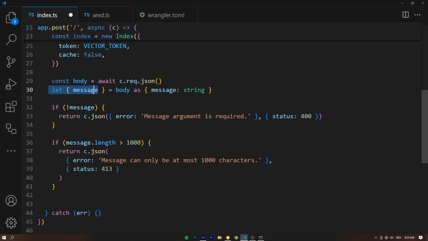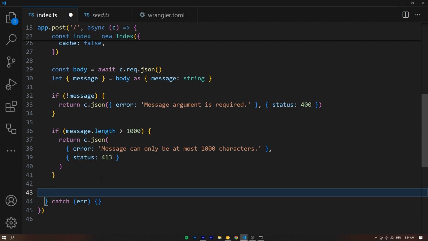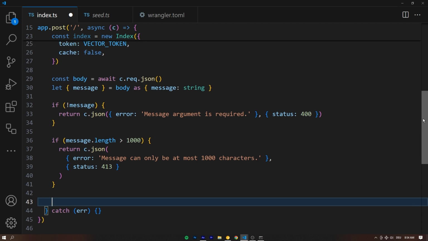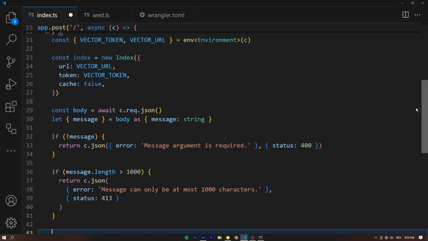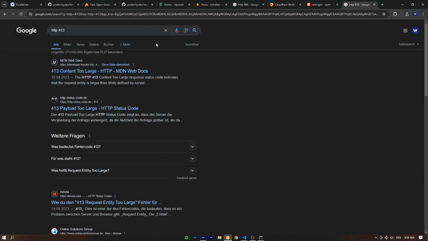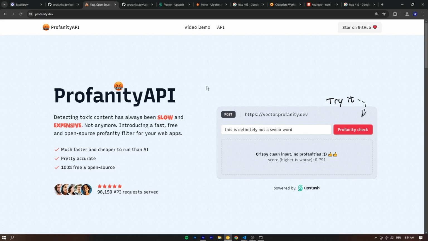And now as for this part, why did we declare the message as a let and not a const? That's because we're gonna mutate it right now. So the reason we're doing this is because the underlying models that we use for creating the vector embeddings, sometimes they have a bias, right? What we're expecting as the user message is something that could be a normal message, or it could also be a profanity, right? That's the entire point of our API. There could be profanities in here. And if you click profanity check, then of course we want to know that, hey, this is in fact a profanity.